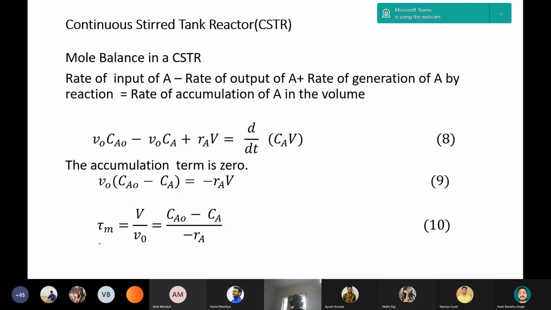And next line you observe another term tau m, which is equal to V by V0. V is the volume of the reactor and V0 is the volumetric flow rate.